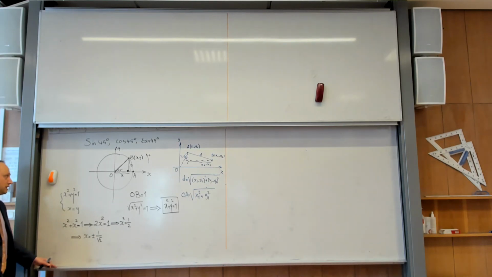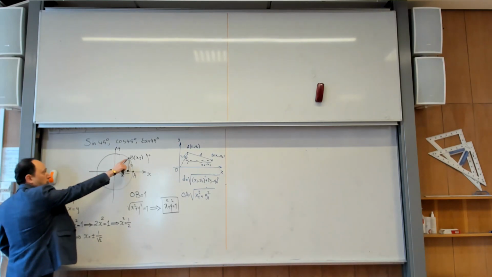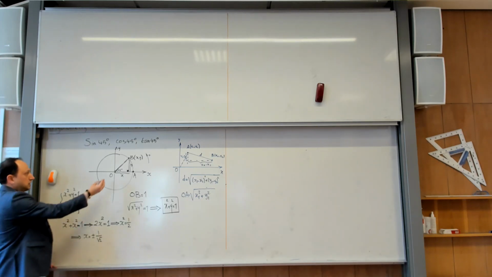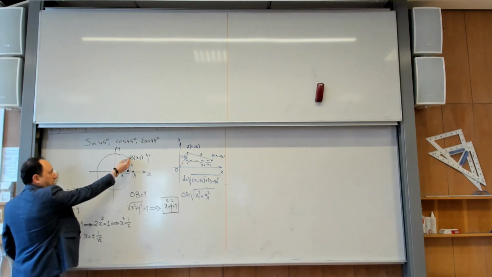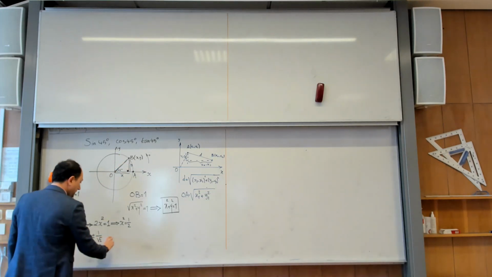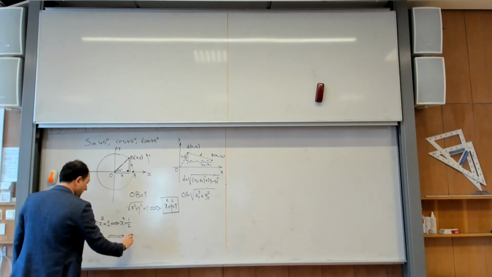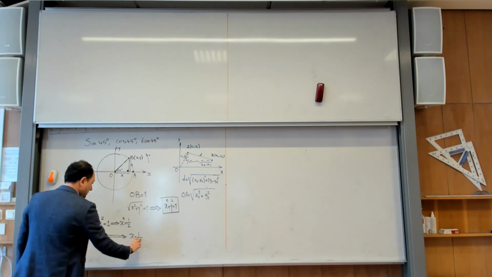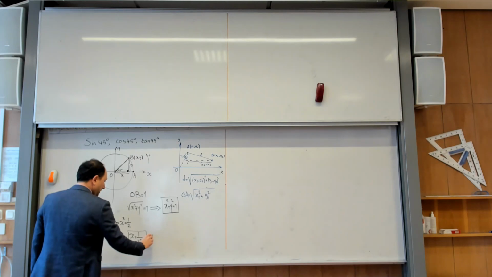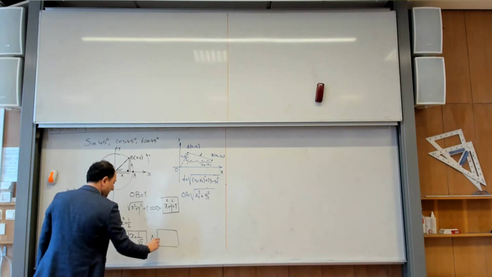Of course, both of them cannot be acceptable because that is 1 point. Which one is acceptable? The positive one. Because you see that 45 degrees ends up here, and here the x coordinate is not negative. So this means that I have to choose the positive one. So x equals 1 over the square root of 2. And if I tell you what is y, y is the same.